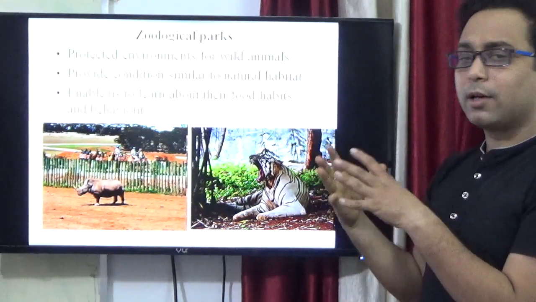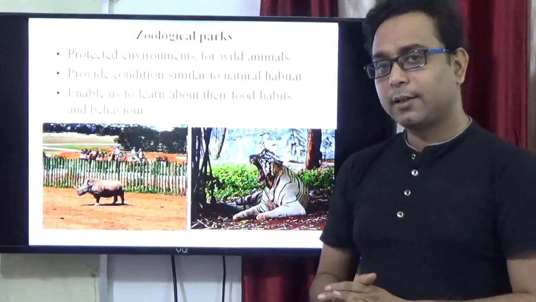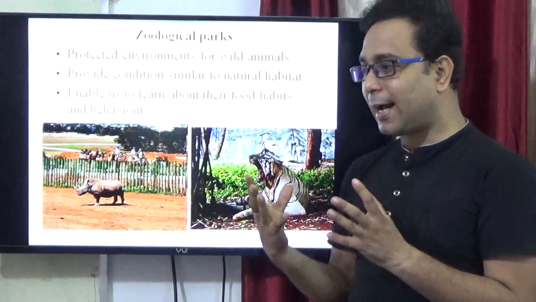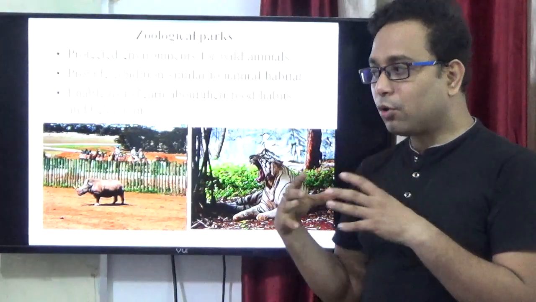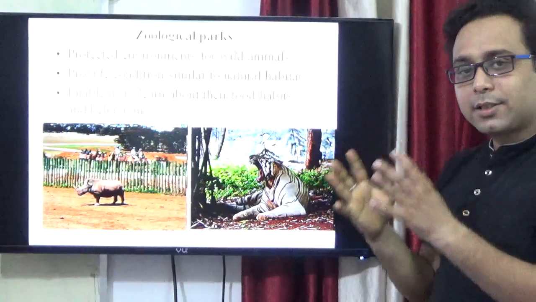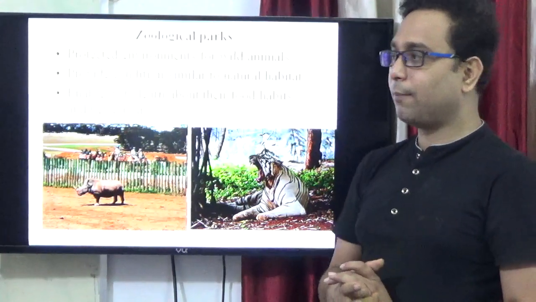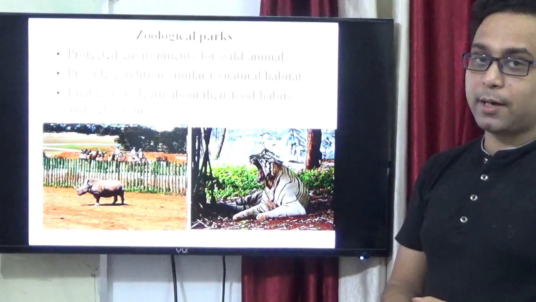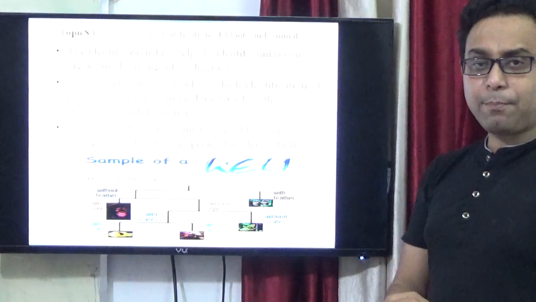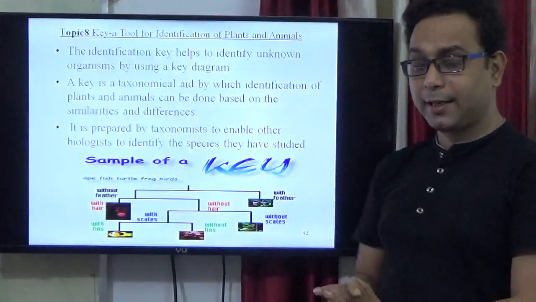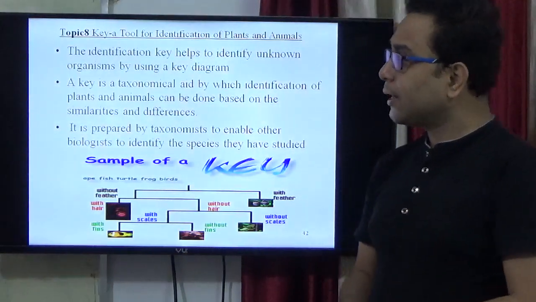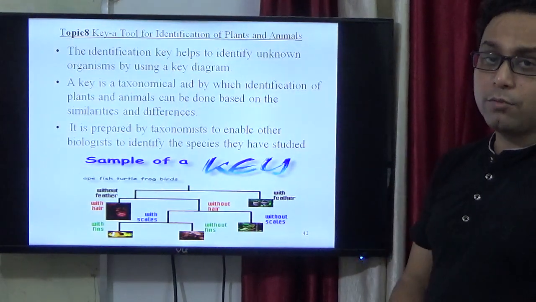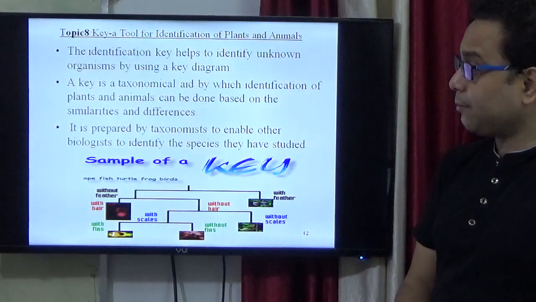Like in Kolkata, the Alipore Zoo is there. That is a very important place where zoologists, mainly those who study animal behavior, go to the zoo and observe their behavior. So this is the zoological park. And another very important tool, that is the key, right? Very good. The key is ultimately a very important tool for the identification of plants and animals.